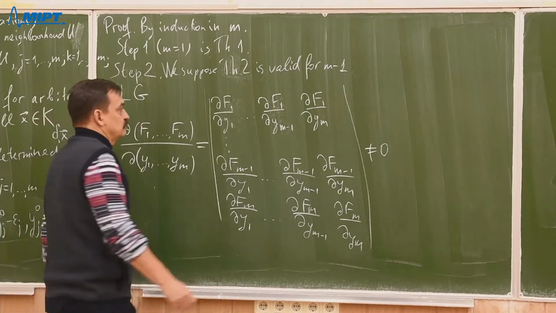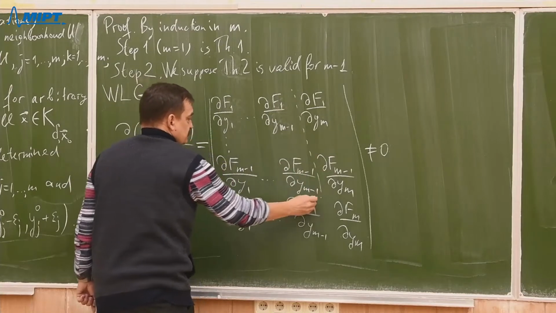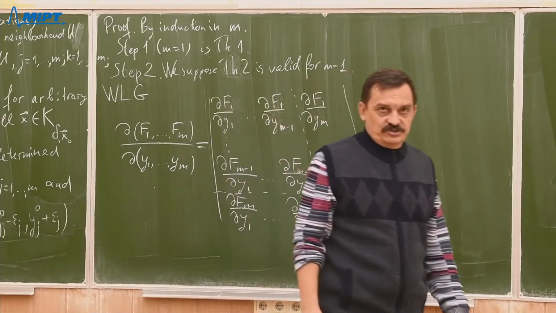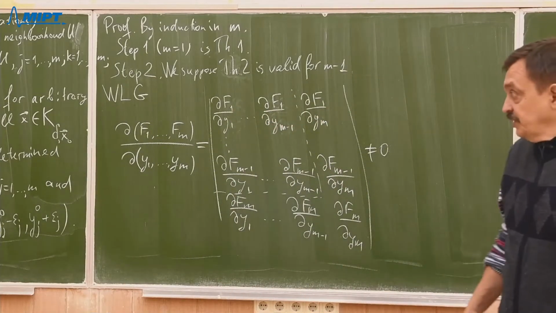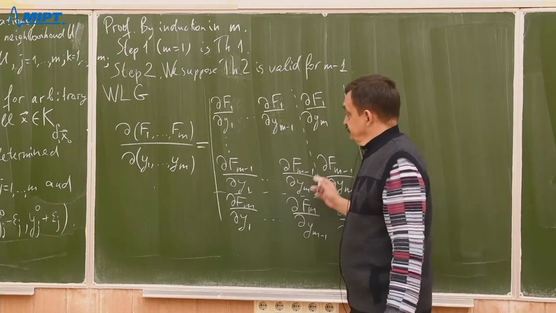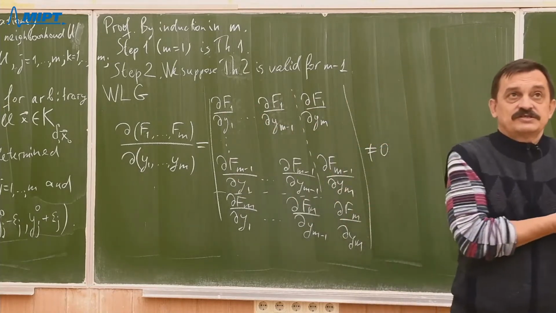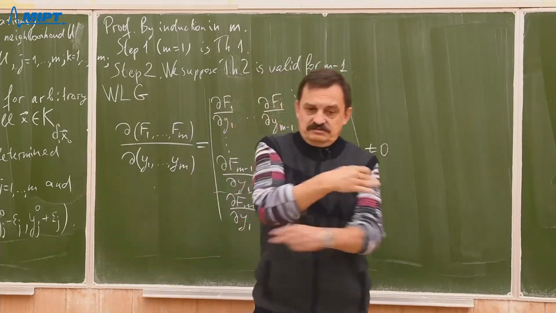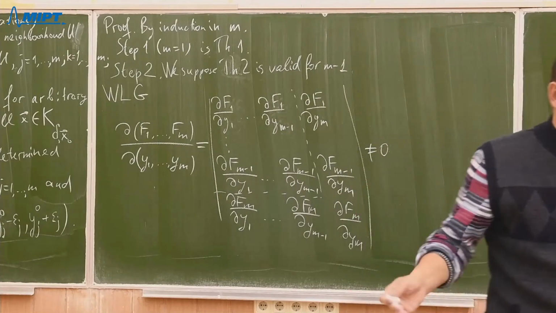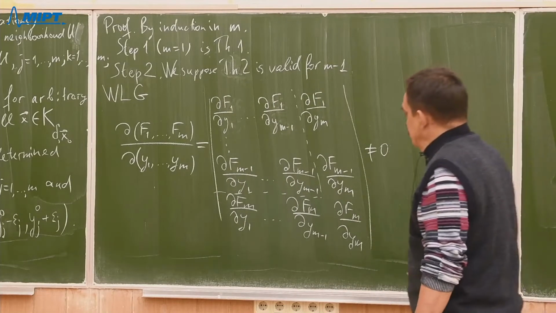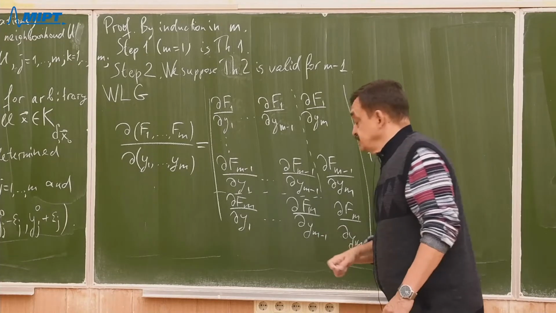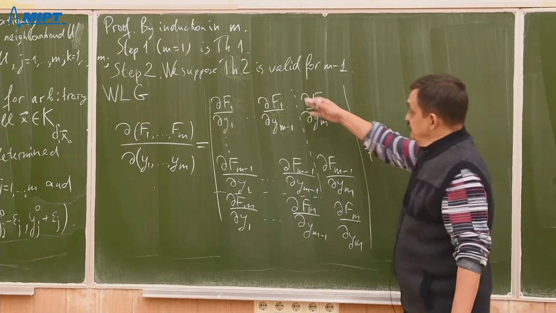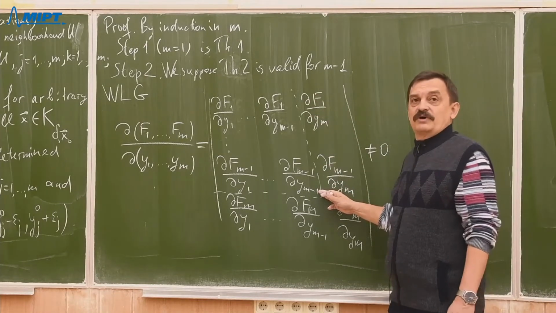So without loss of generality, I'll suppose that the principal minor is not 0. Why can we do it? Because if some other minor is not 0, then we can rearrange functions, just make a transposition of functions, or rearrange variables, the yks, to be sure that just the principal minor is not 0.